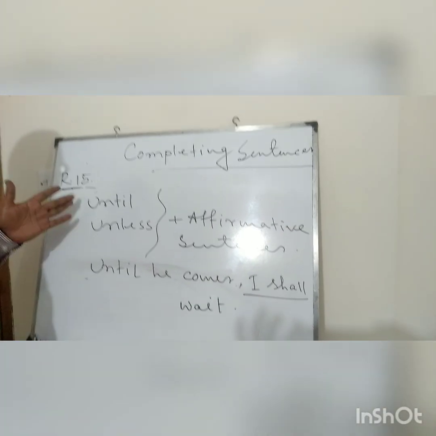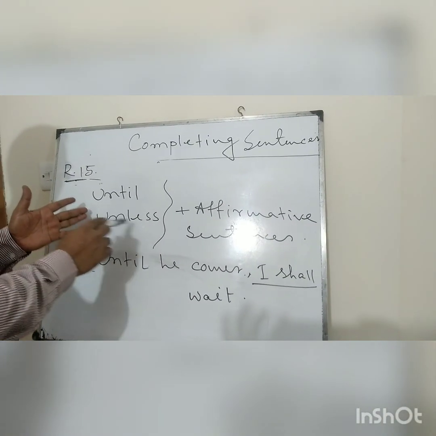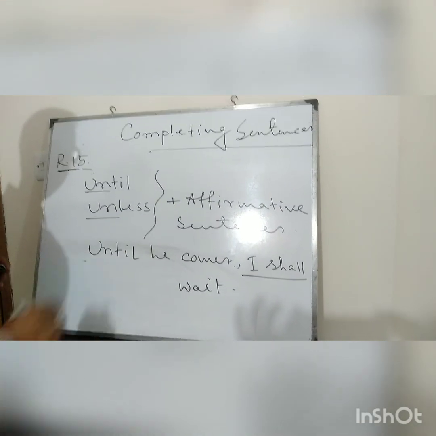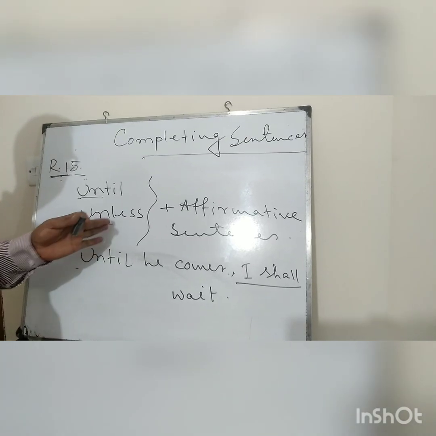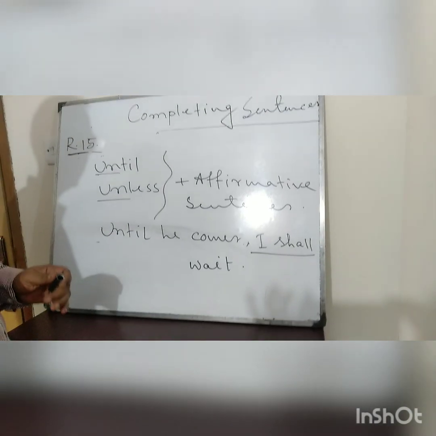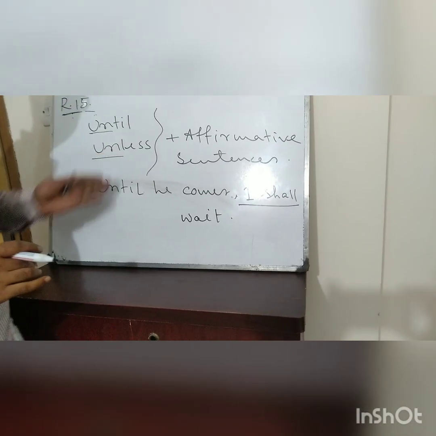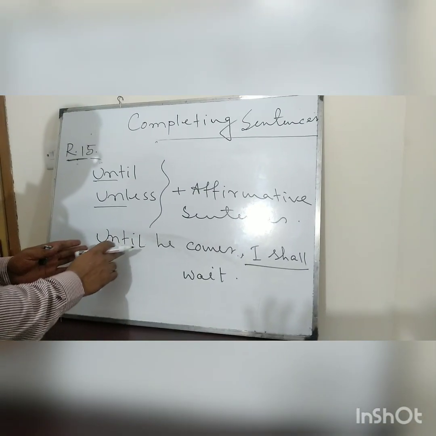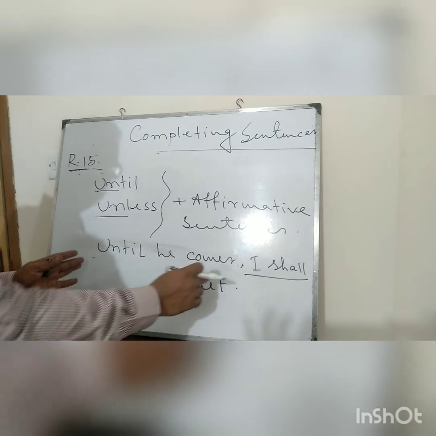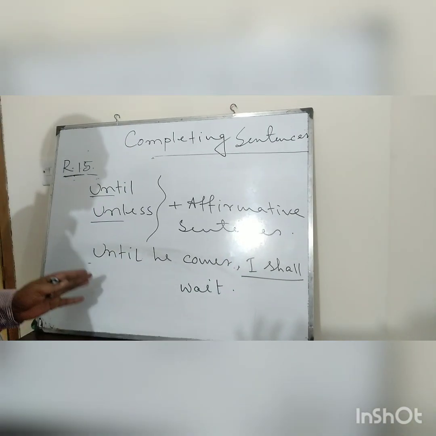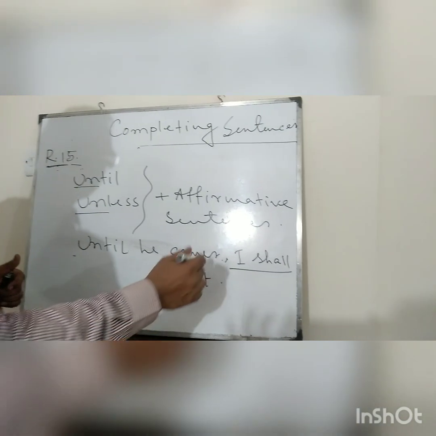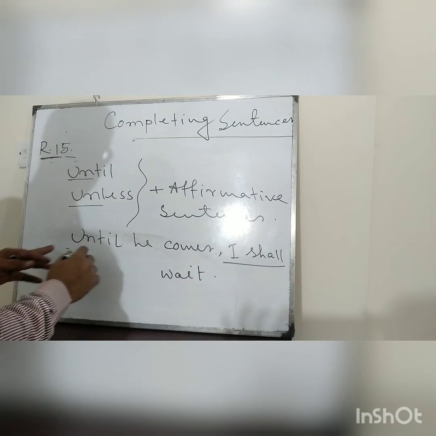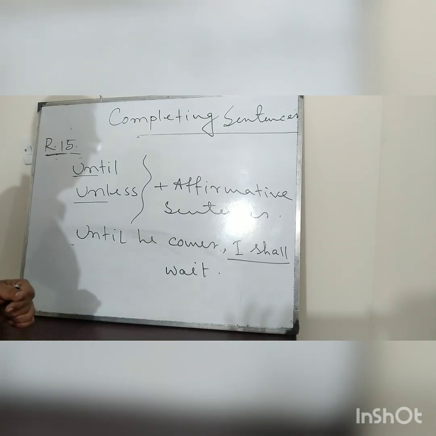Now look at rule number 15, until, unless. You, dear students, you are seeing that un means not. That means this sentence is a negative sentence. So as the sentence related with it bears a negative meaning, you will write the other portion in an affirmative sentence. Until he comes, I shall wait.